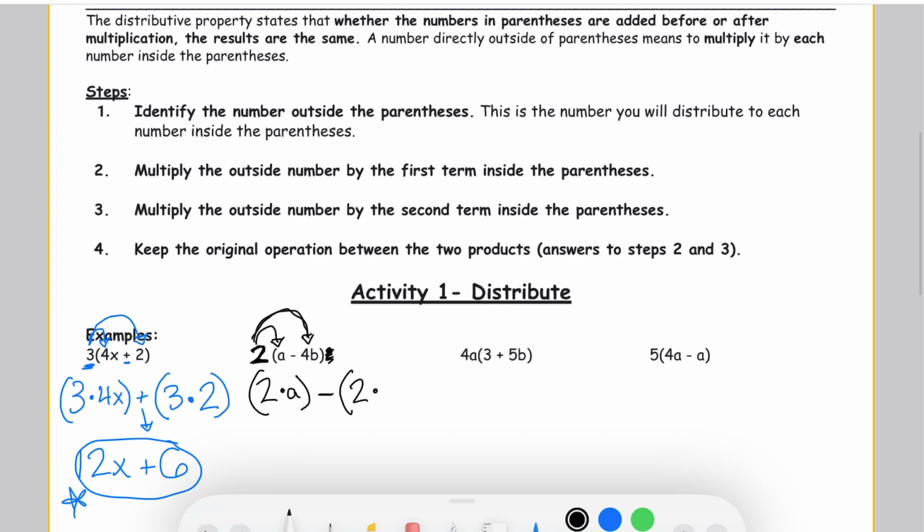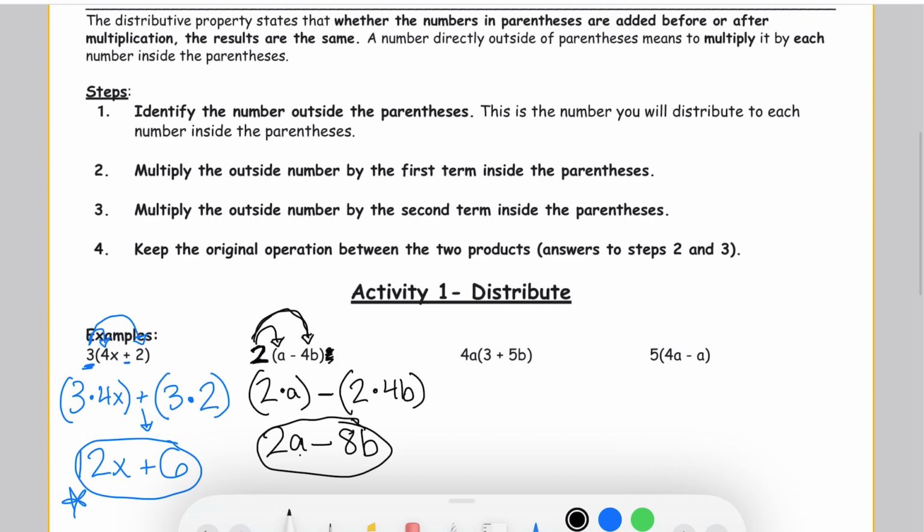So 2 times a is 2a, minus 2 times 4b. 2 times 4 is 8, so 2 times 4b would be 8b. Then I look if I can combine the terms. I can't combine a's with b's. If you think about it, you can't combine apples and bananas. They're different. So this would be our simplified expression.